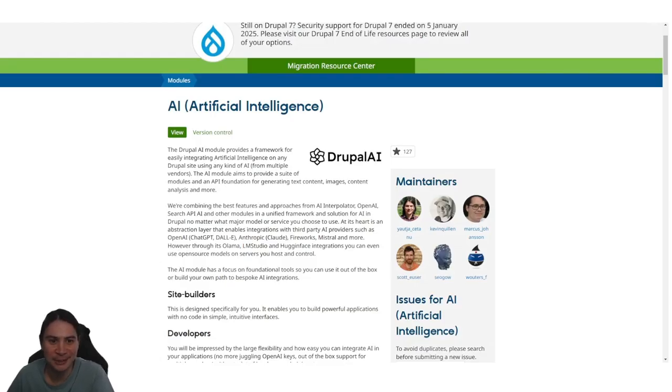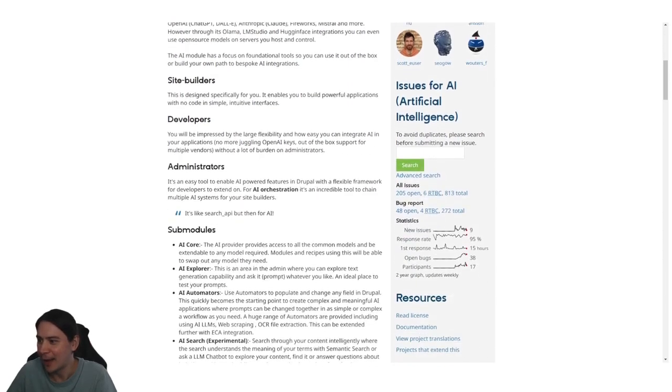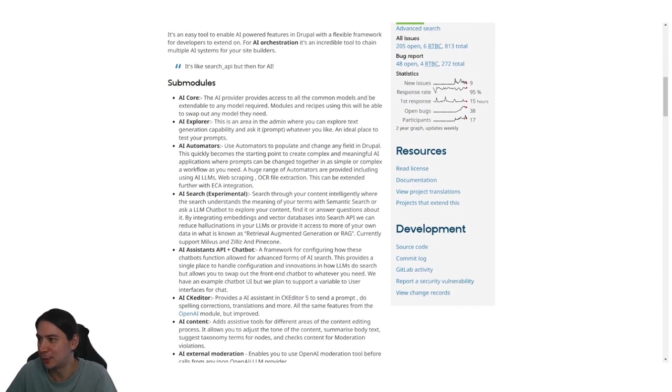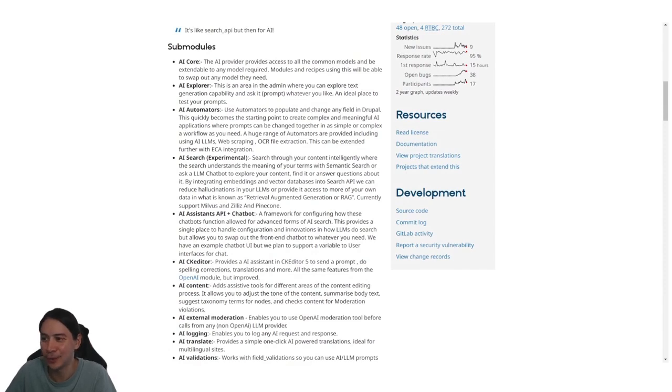Today we're going to start with a quick showcase of a feature within the AI module, which we're calling Boost with AI. The AI module is a framework within Drupal, a whole collection of different tools to help you build AI applications. However, one thing that makes people a little nervous when it comes to AI search, which we do support in the AI module, is LLMs hallucinating or making up answers to a particular question.